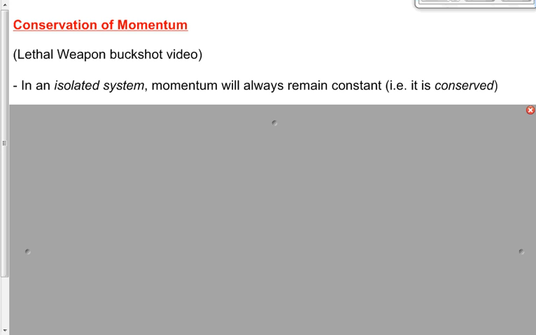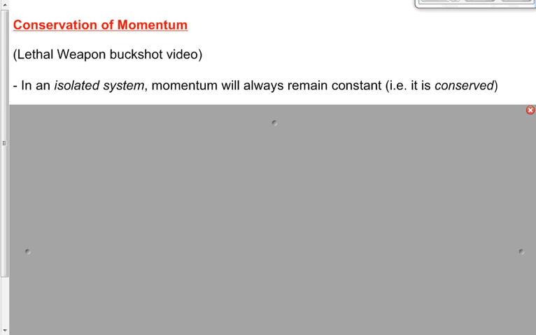Two football players hit each other. They're running, they collide, they hit each other. Each one of them will experience a change in momentum. One's going to gain, one's going to lose. But combined, the total momentum will remain the same. What have we been doing up until this point? We've been analyzing the individual objects within the system. Now we're going to start analyzing the bigger system and say that the total momentum remains the same.